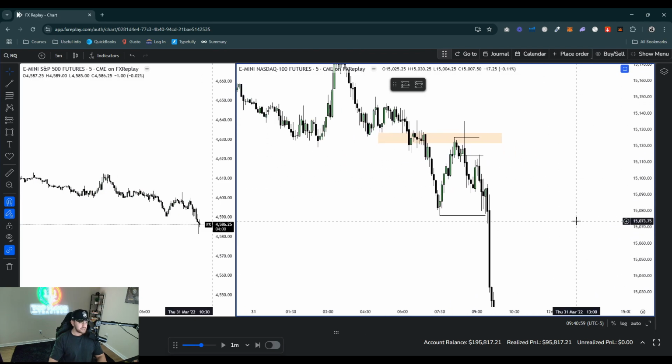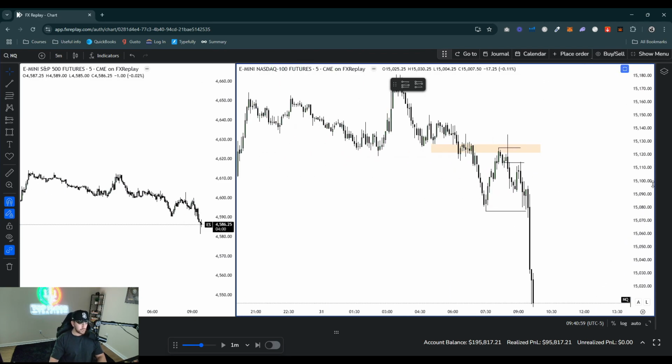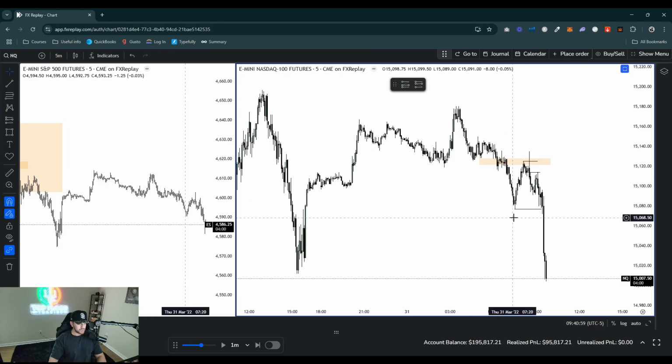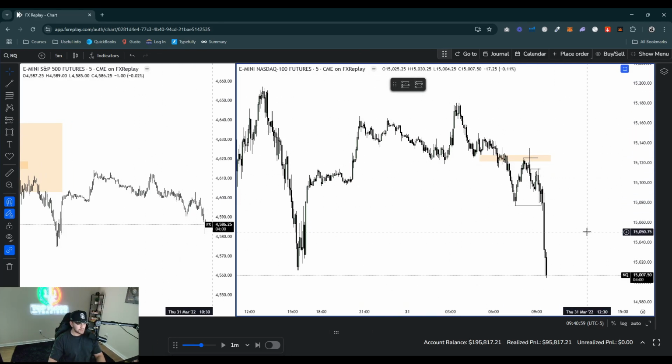Again, CISD in the flow state model is a reversal model, but it could be used for a continuation model off a higher time frame continuation trend, right? Does that make sense? Like if the higher time frame made a big move, we could look at the lower time frames with time frame alignment, tapping into a higher time frame PDA array, and use the flow state model as a continuation model based off that higher time frame trend. All right, that's what I'm trying to get at.